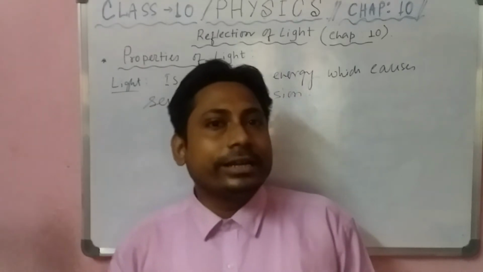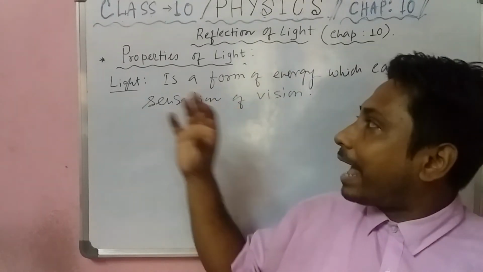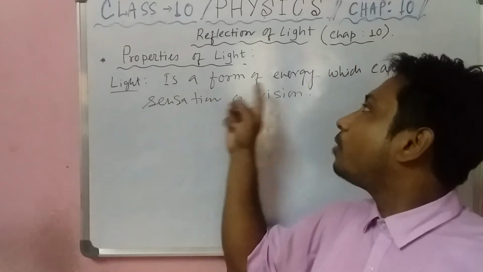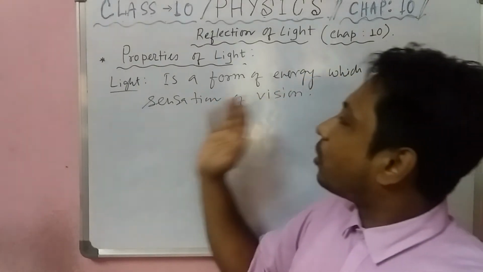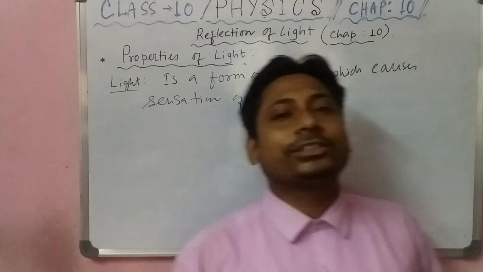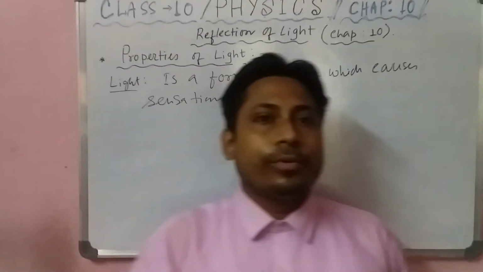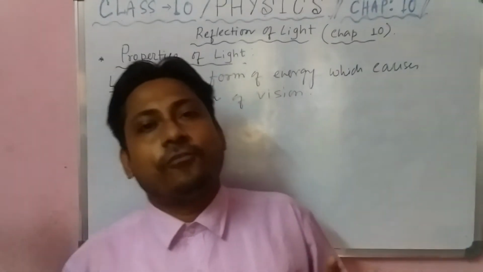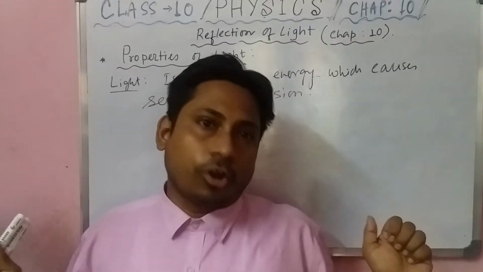Okay, so students, light is a form of energy, that I already told you. So light is a form of energy which causes the sensation of vision. We are able to see any object with the help of reflection of light. Understood? So without reflection we can't see any object.